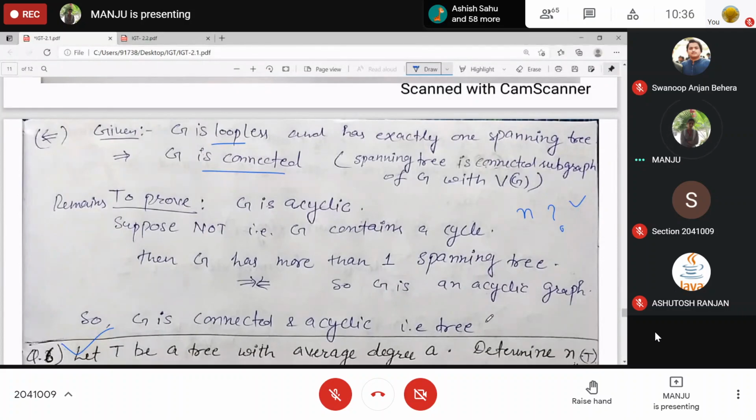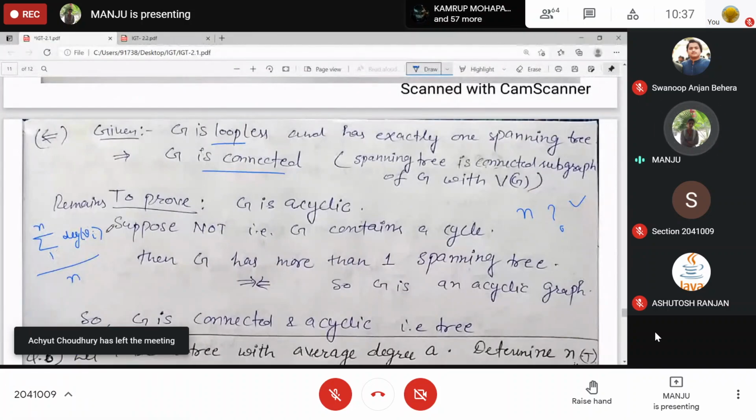See, the average degree is given here, right? What do you understand by the average of anything? How do you find an average? Sum of all observations divided by the number of observations. If there are n vertices v1, v2, and so on up to vn, with i running from 1 to n, divided by n: degree of v1 plus degree of v2 plus degree of v3 and so on up to degree of vn.